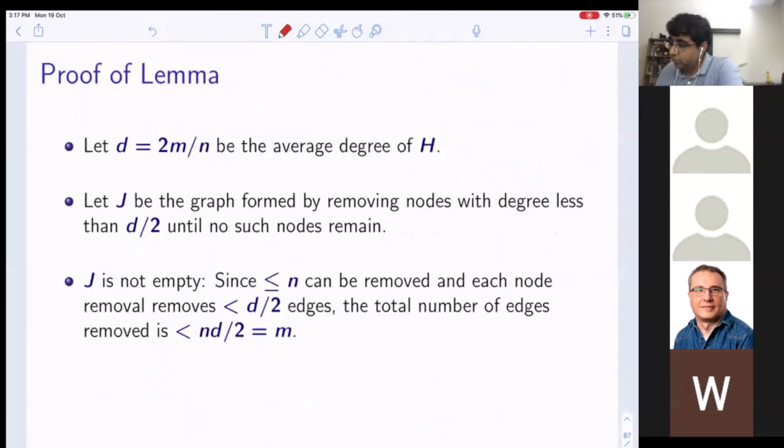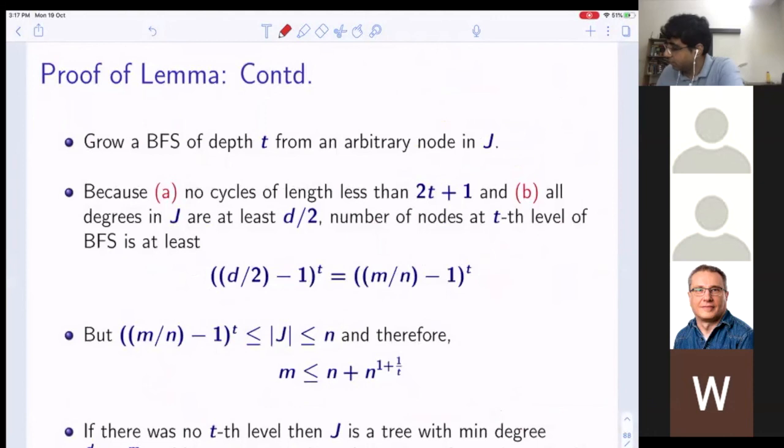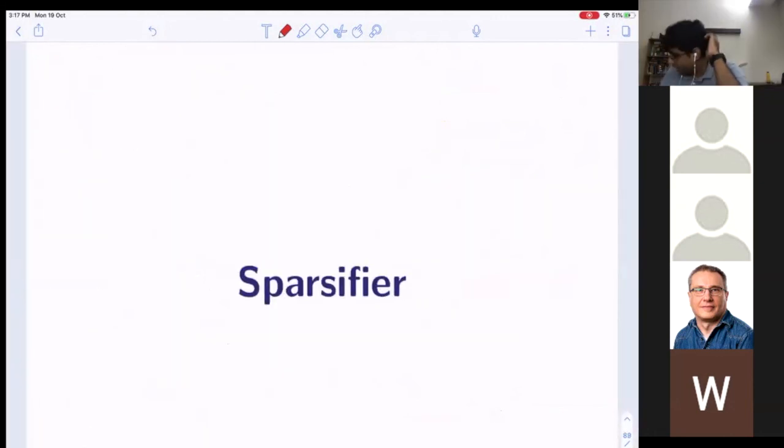Okay, so this is the proof which is there. I wrote it down, so you can check if I made a mistake. So the last topic that I want to cover today is sparsifiers. So what are sparsifiers?